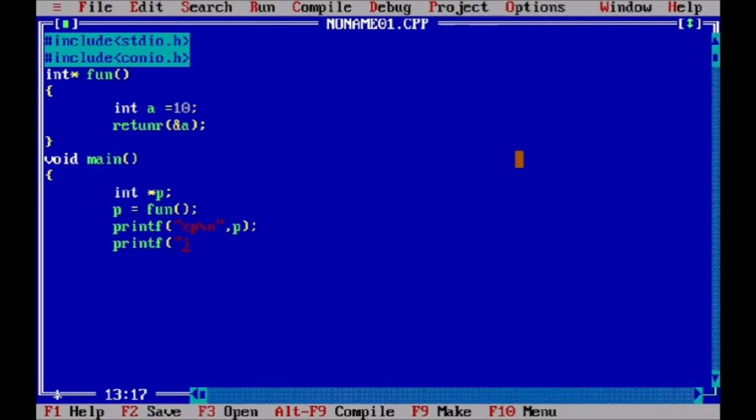For that we write simply %d. For a pointer we write %p, and we simply write the variable p. Okay, so when you are printing the address of that pointer variable, you can write simply %p. And for the value, all of you know we must write %d, and here we write *p. Okay, so this simply gives us the value of that variable, and now we complete our program and compile it. Let us check whether there is any error or not.